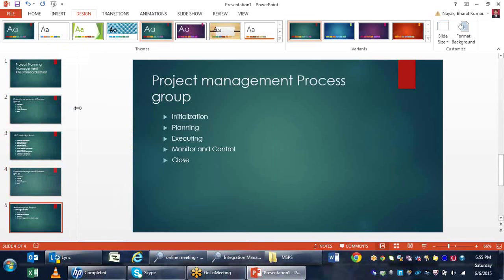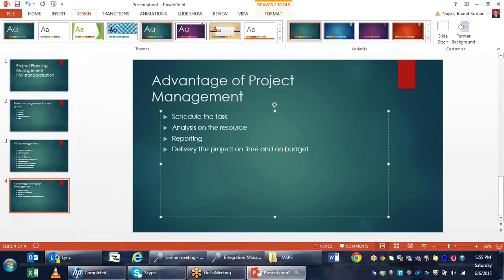Okay. So if I want to use the project management concept, what are the advantages behind this? The most important thing is that for every project we have a time duration. I have to deliver a project within the time duration and within the budget, because every project has a budget constraint or time constraint. The budget is nothing but the aggregation of the project. The whole project has different tasks, and the aggregate of how much cost is required for all the tasks, the summation of all the task related costs, is called the budgeted cost.